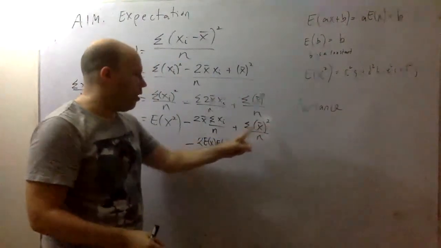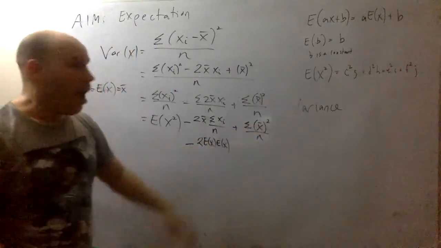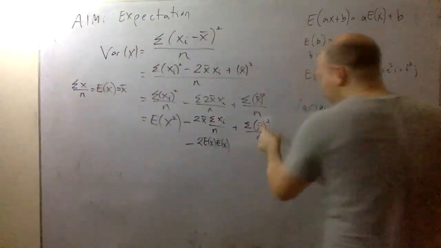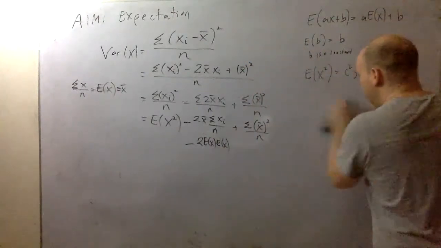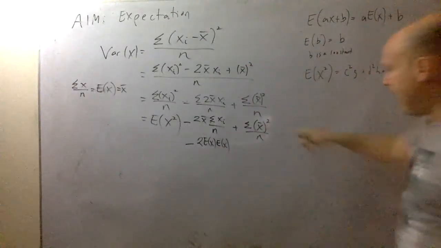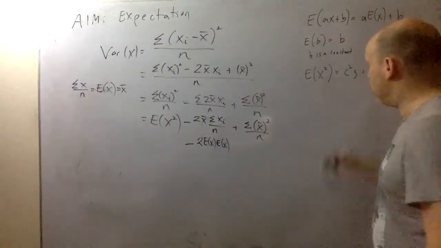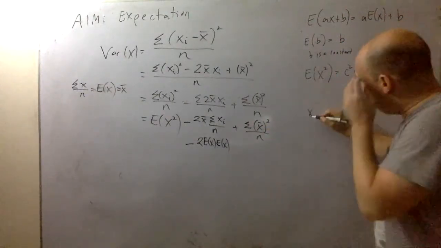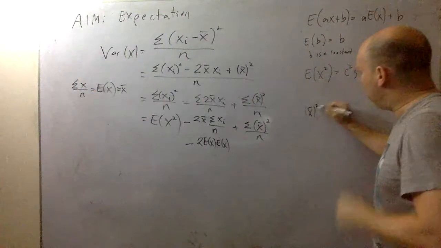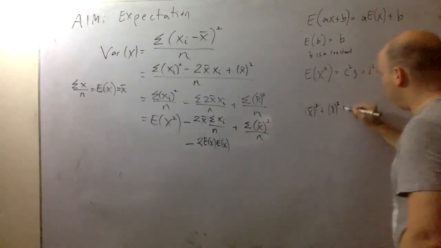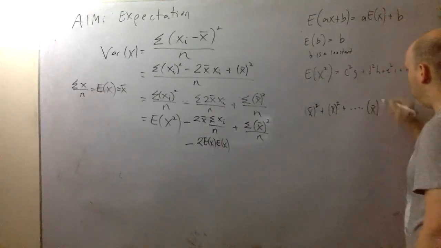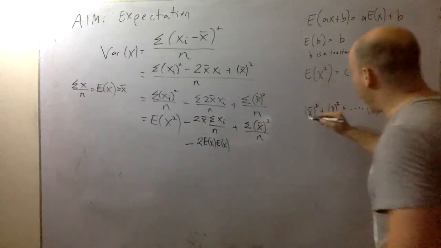What's going on here? What is going on here? Well, I want you to think about this because this always confused me. I'm like, how do I explain this? Well, what do we have here? We have the mean, the fixed mean, squared, and I'm adding up a bunch of these. n times, right?